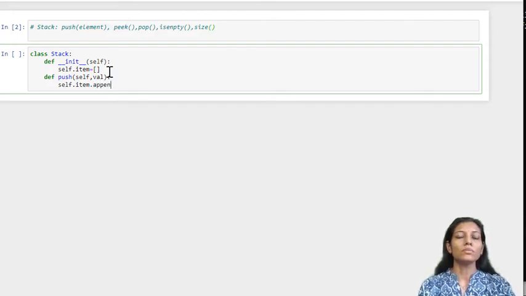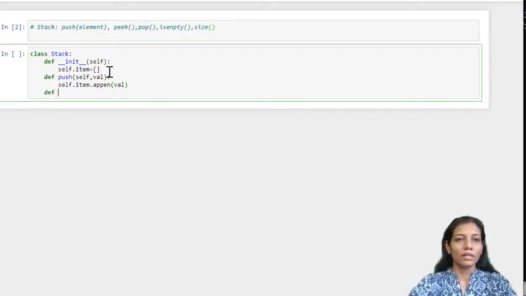In order to push the item, in order to append the item into the list, we'll be using function append, which is the function supported by list. List is an inbuilt data structure, so it has its own set of functions which are supported. So we'll be using append over here, and within append we'll be passing the value which we want to insert into stack.